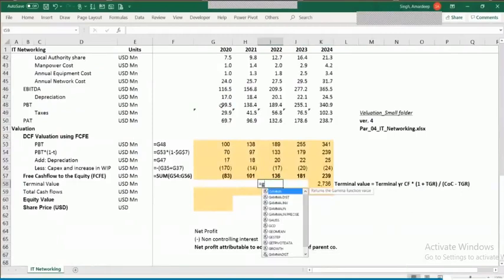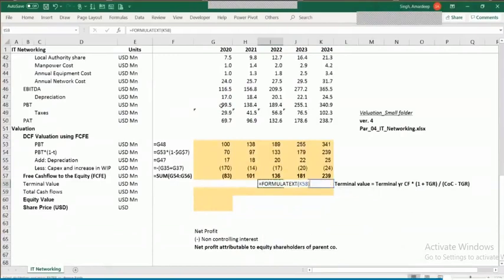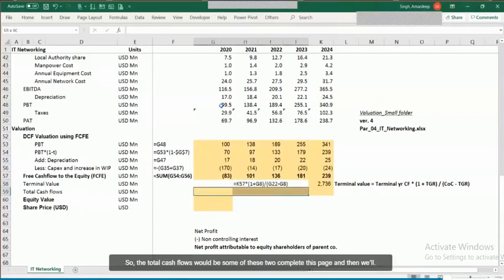Let's have a look at this formula. So the total cash flows would be the sum of these two. Please complete till this stage and then we'll move on.